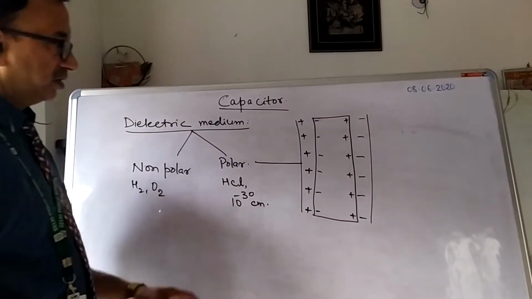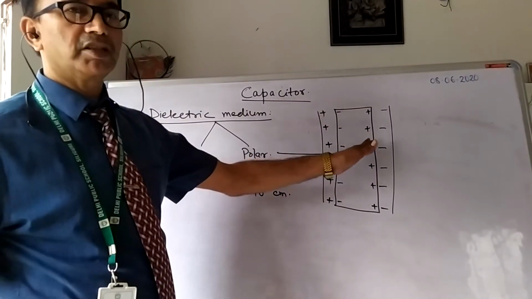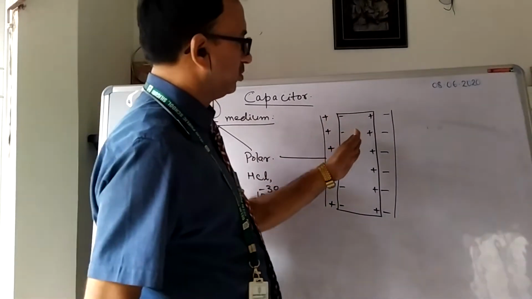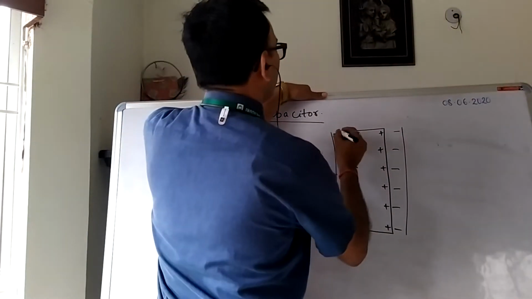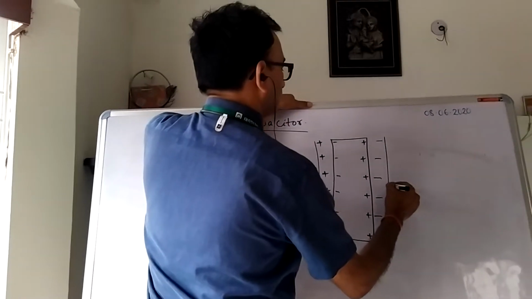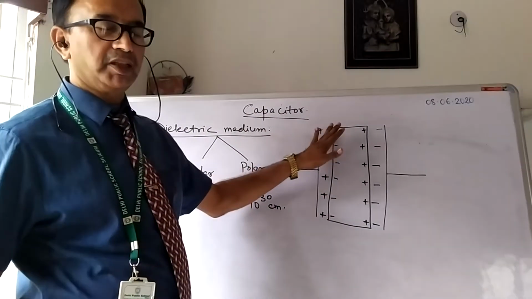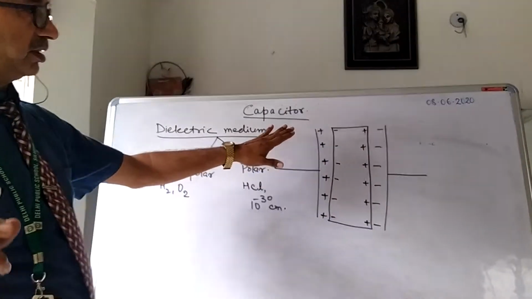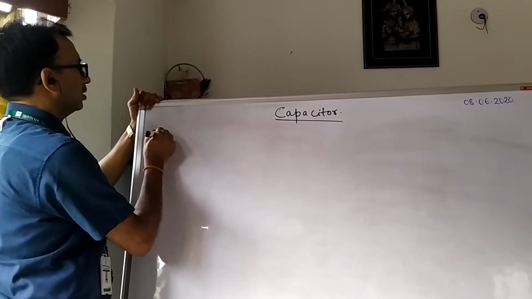Because of this, there will be a reduction in the potential. Now, let us find out what will be the capacitance of a capacitor when a dielectric medium is placed inside the capacitor.